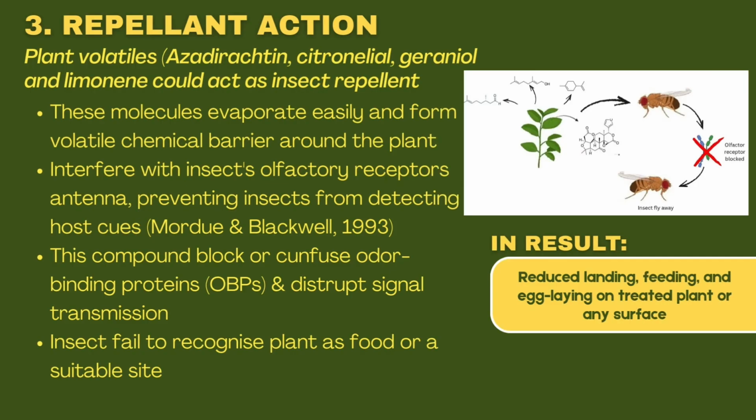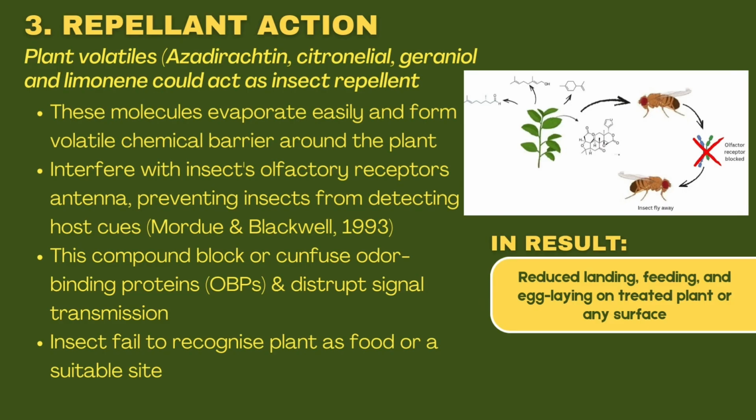Lastly is the repellent action, where plant volatiles such as azadirachtin, citronellal, geraniol, and limonene could act as insect repellent. These molecules evaporate easily and form a volatile chemical barrier around the plant. When the insect enters the chemical barrier, its olfactory receptors are interfered with, which prevents it from detecting any host cues.